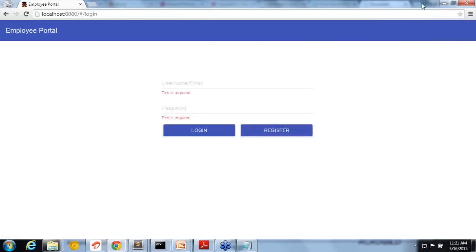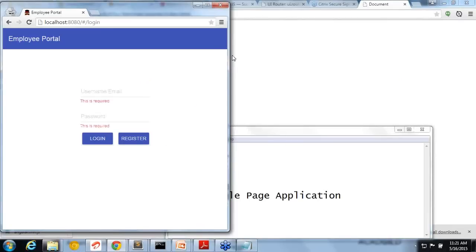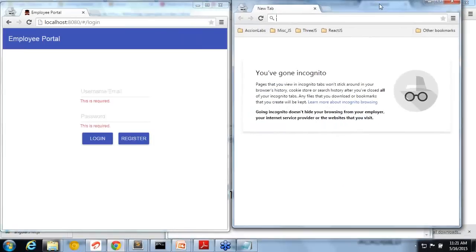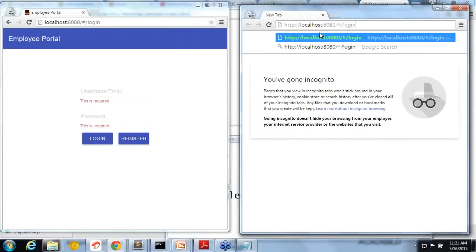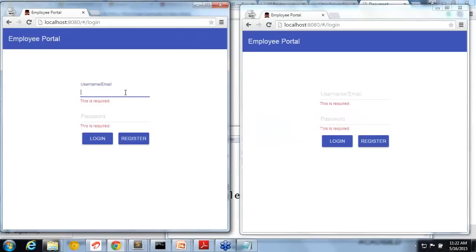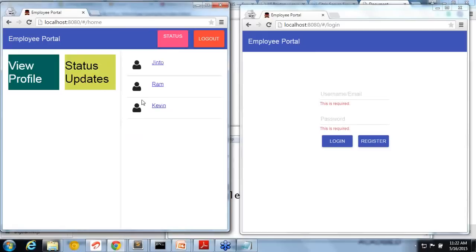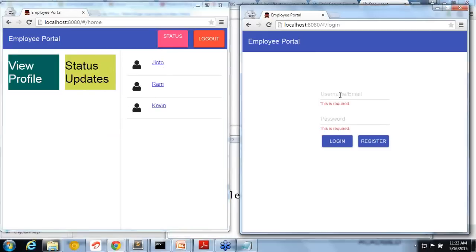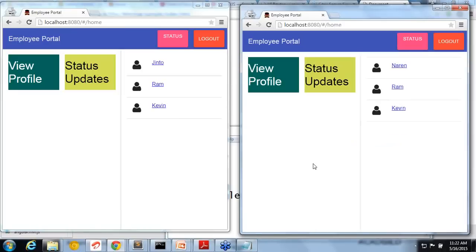Okay. Now let me show you some more features of it. Let me add one more. So I have two screens. Now I am again logging in. So here I've logged in. Fine. Now I'm logging in as another user here, just to show you that all these things are being saved server side.